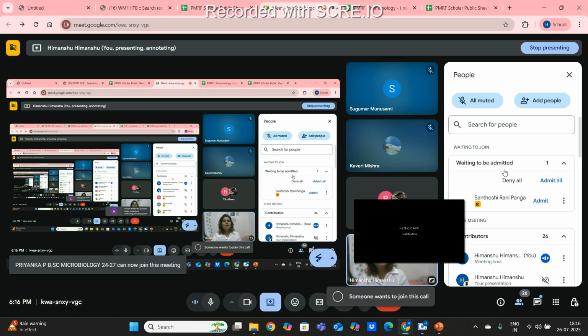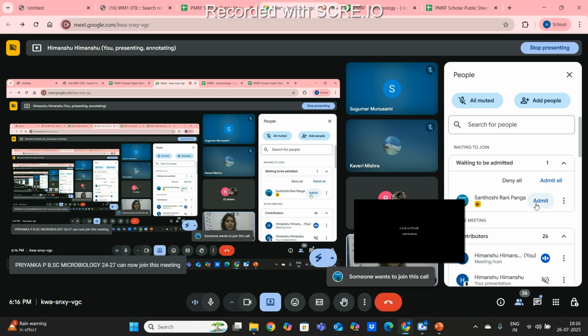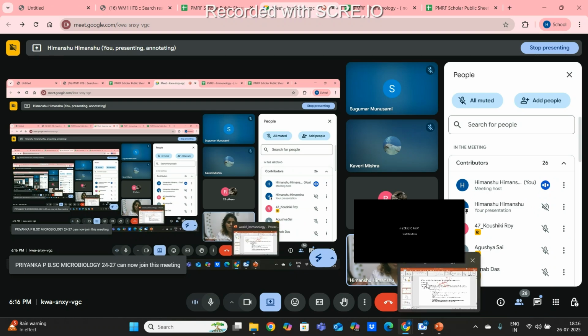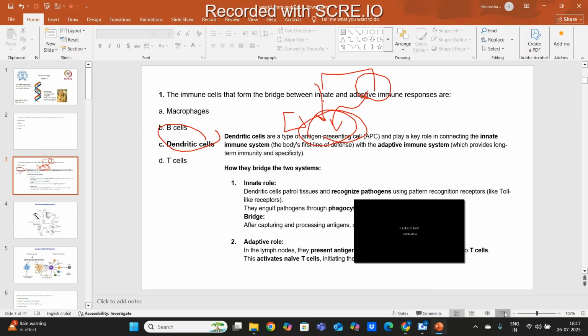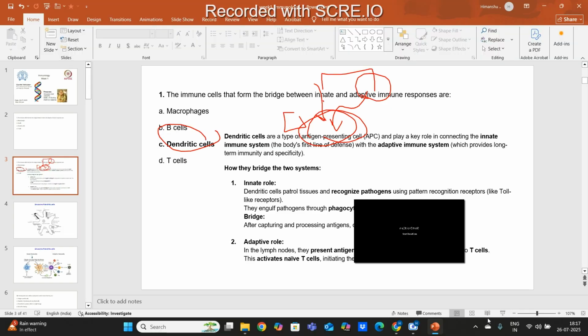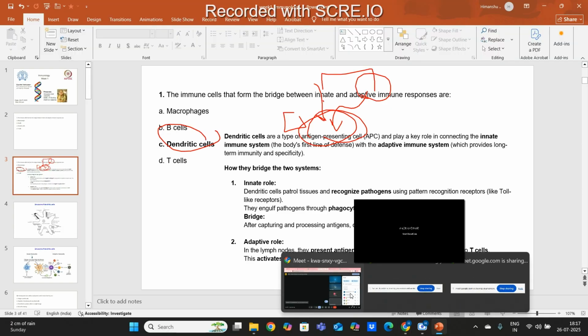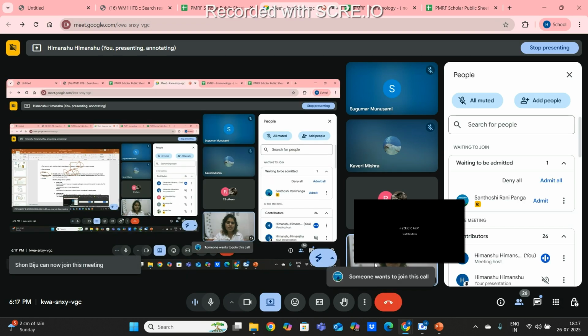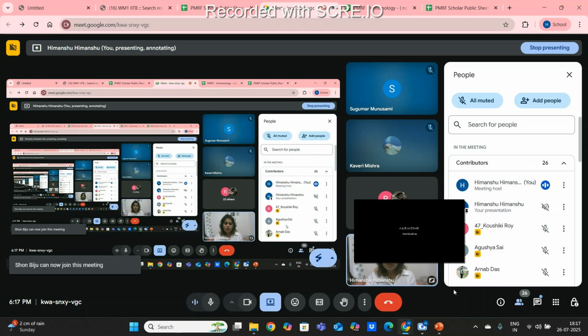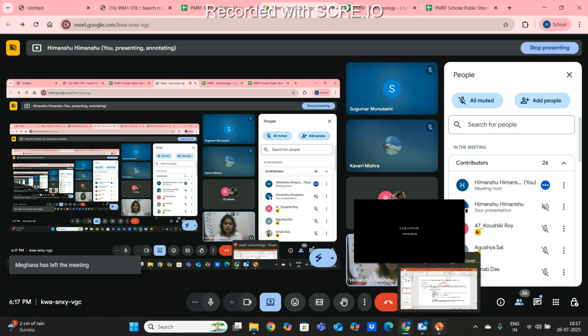But these APCs have a different kind of MHC than the normal MHC. There are two kinds of MHC. One is MHC1 and another one is MHC2. In every cell, MHC1 is present, but in the case of antigen presenting cells, what kind of MHC is present? MHC2, right?